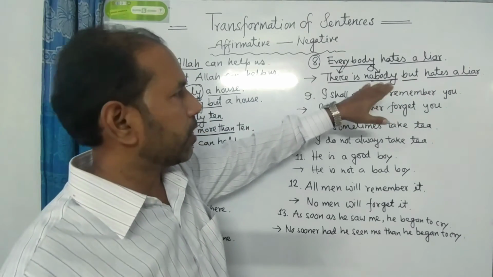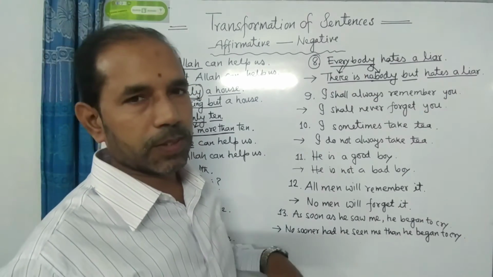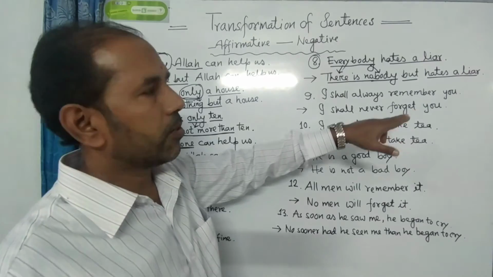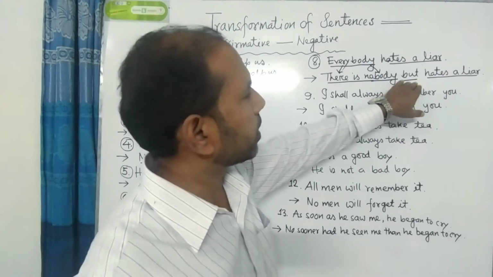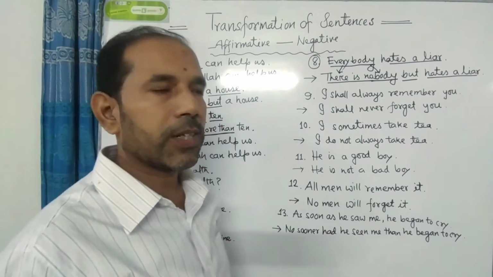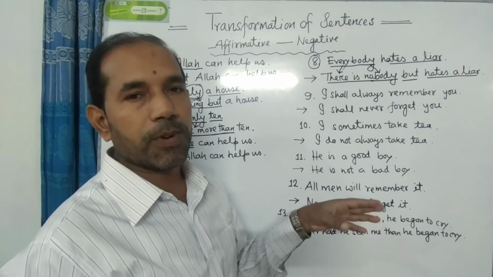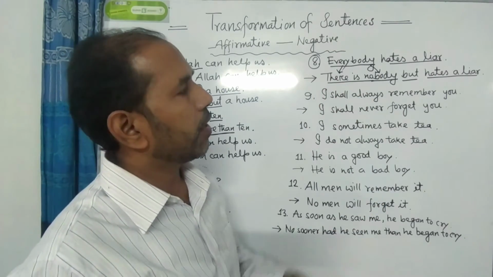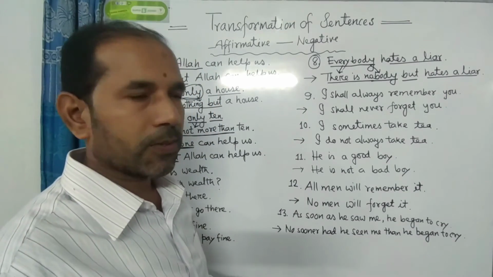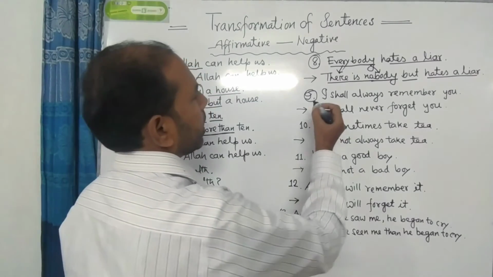So here we see that I have used there is nobody instead of everybody. I have also used but, and then the rest of the part, hates a liar. So dear students, you have to change the sentence beginning with everybody and everyone using there is nobody, but, and the rest of the parts of the sentence. Okay, I think you have understood this rule. I am going to the next number 9.